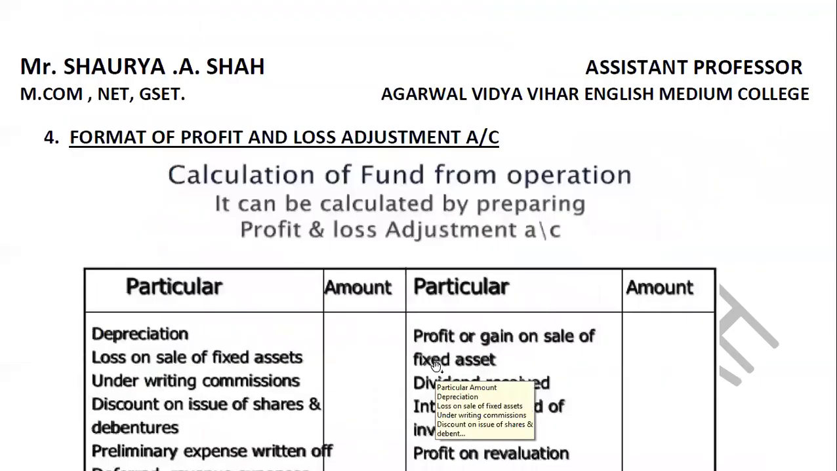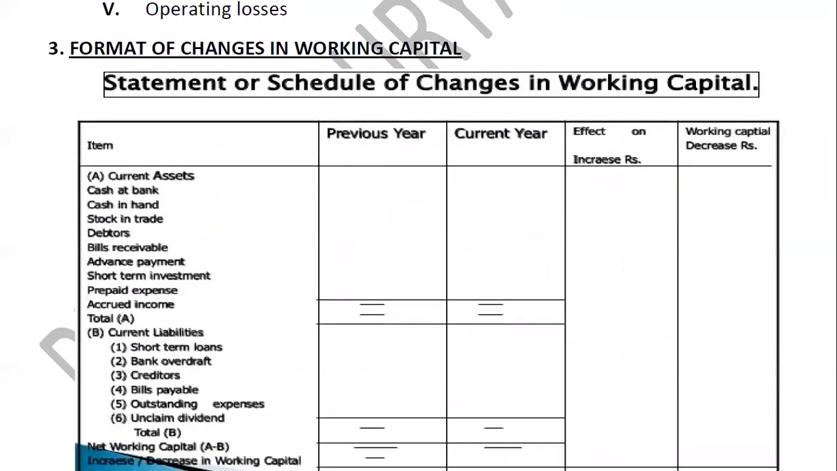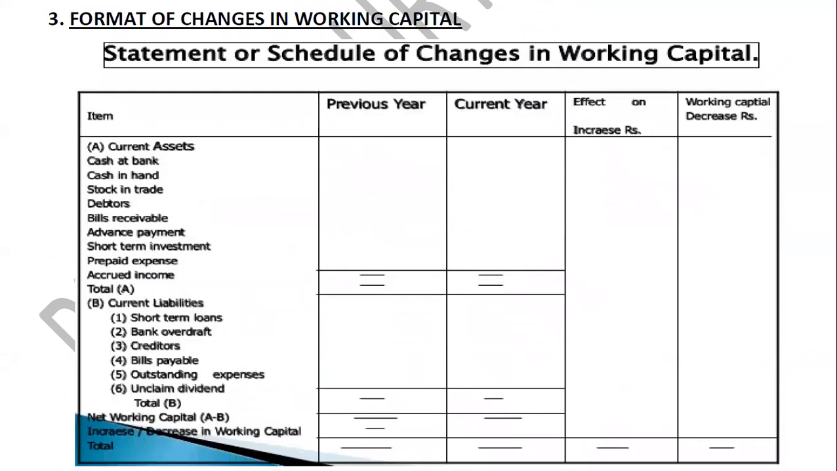Now starting with the next part, that is the format of changes in working capital, students, right? The format of changes in working capital, yesterday we saw, today we will see it in detail, right? It will be the same. Remember, there will be 5 columns, students. The first will always be written with current assets. You will start with the particulars. Then the next column will be your previous year. Then the next column will be your current year, right? So we will see the sum today also.